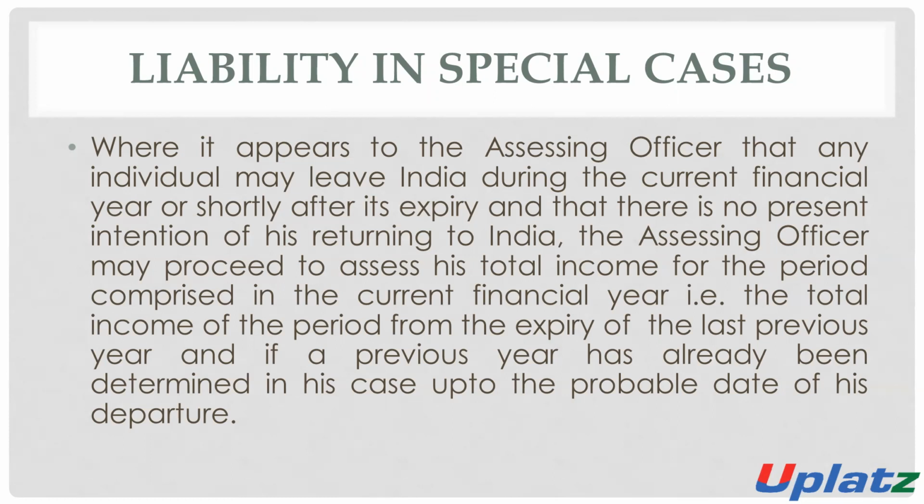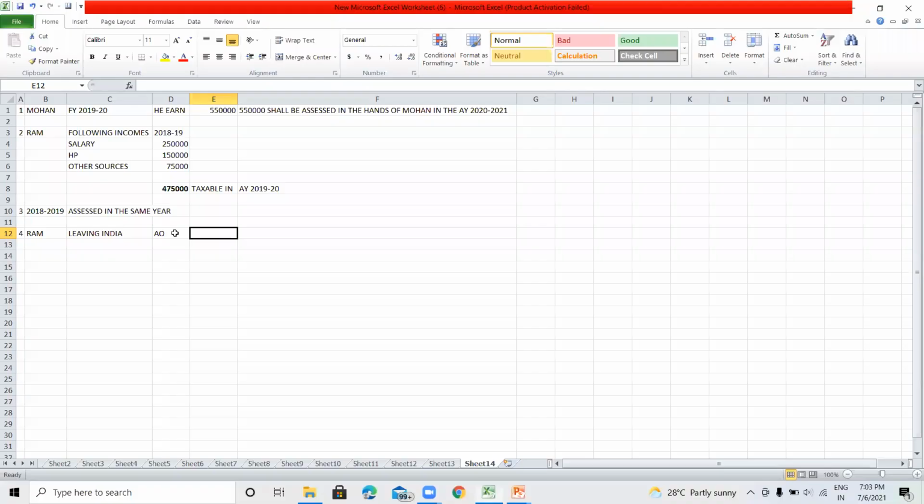So in this situation, the AO may proceed to assess his income for the period comprised in the financial year. Means the income of such person will be taxable in the same financial year. The total income related to such period will be taxable from the expiry of the previous year, in the same year.